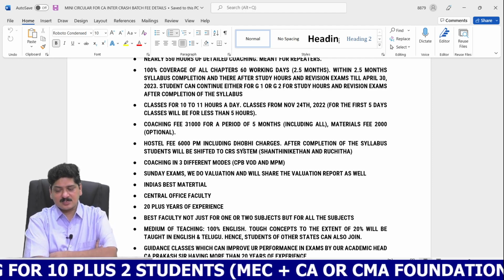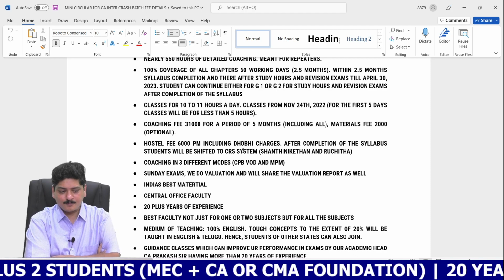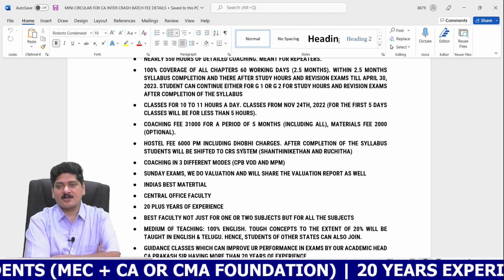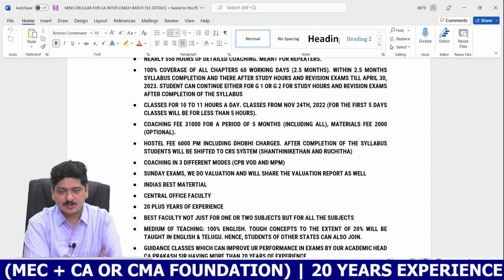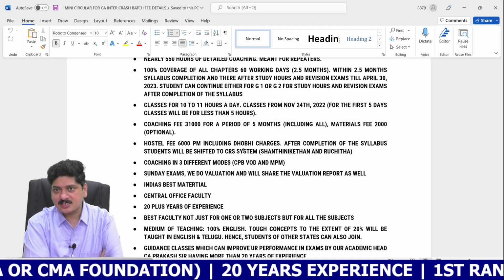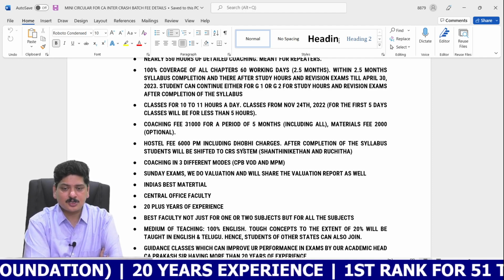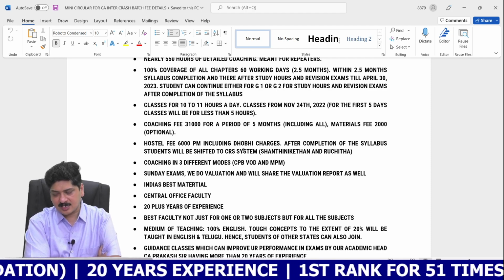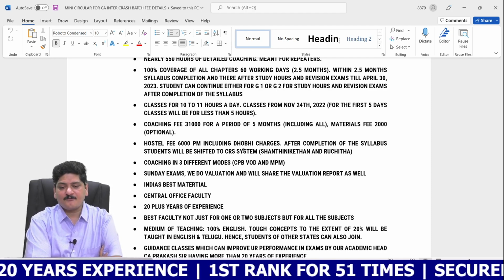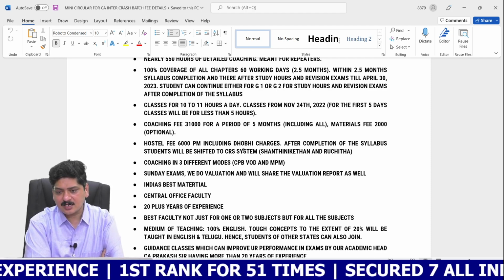Coming to the hostel facility, yes, we do have a hostel facility for boys and girls at Guntur. Since there is no CPB, complete physical batch, in our other branches, the question of joining the hostel will not arise there. In the case of Guntur, we do have a hostel facility and we are going to charge 6,000 rupees per month, including Dobi charges. I repeat, including Dobi charges. For a tenure of 5 months, we are going to charge 30,000.